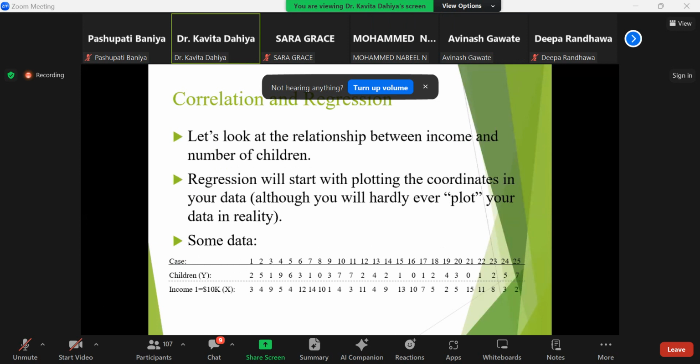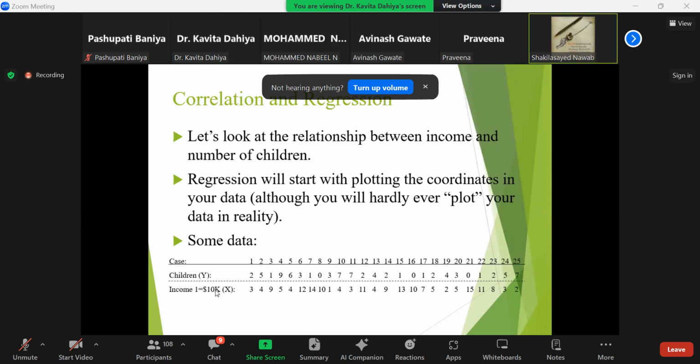So let's look at the relationship between income and number of children, where this is the data that we have collected to help you understand correlation and regression. What exactly is plotted here? These are children, this is income. Suppose your income is increasing, then the children are, say, 2, 5, 1, and 9. It is not representing any pattern through this data.